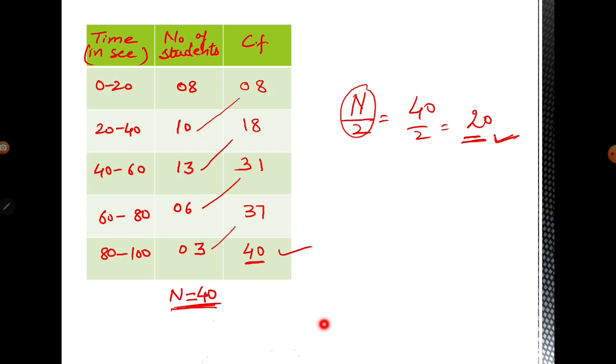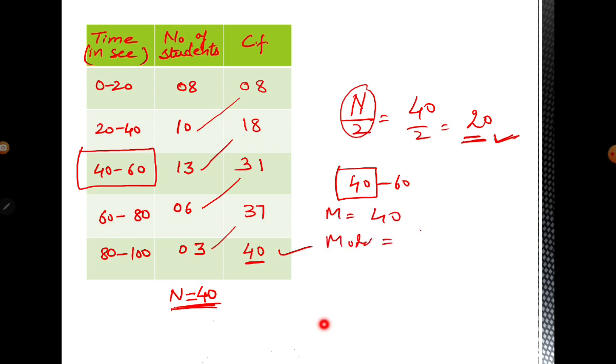So this is 8, 18. Which one is more than 20? Little more, that is 31. 31 is more than and nearest to 20. So this class is your median class, 40 to 60. So 40 to 60, lower limit is what? 40. Right? So the lower limit of median class is 40, and that of model class is what? 40. 40 plus 40 is 80.